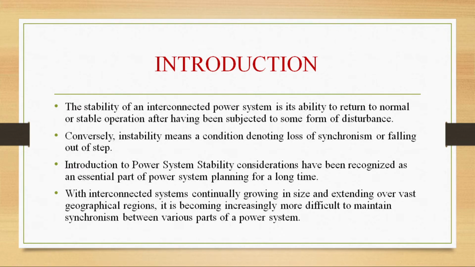So we have started with the introduction part, that is what is stability and what is the meaning of instability. Stability of an interconnected power system is the ability of a system to return to its normal or stable operation after it is subjected to some form of disturbance. Okay, so what is the meaning of stability? Stability is the ability of a power system to return to the normal or stable operation after having been subjected to some form of disturbances.